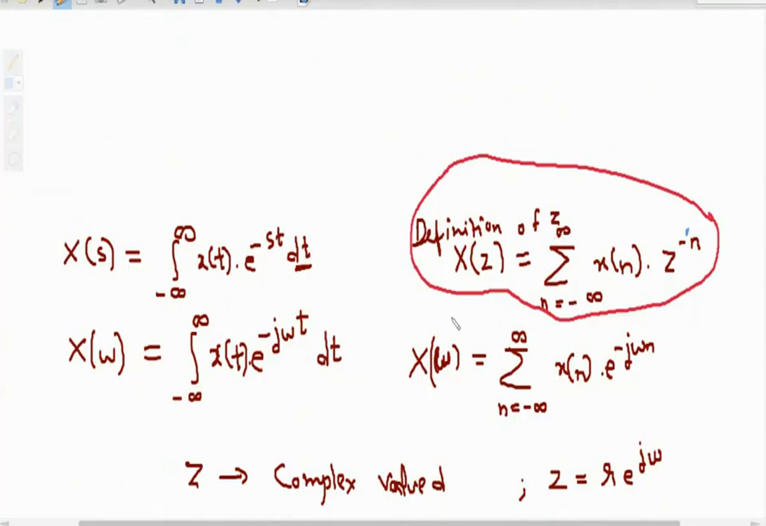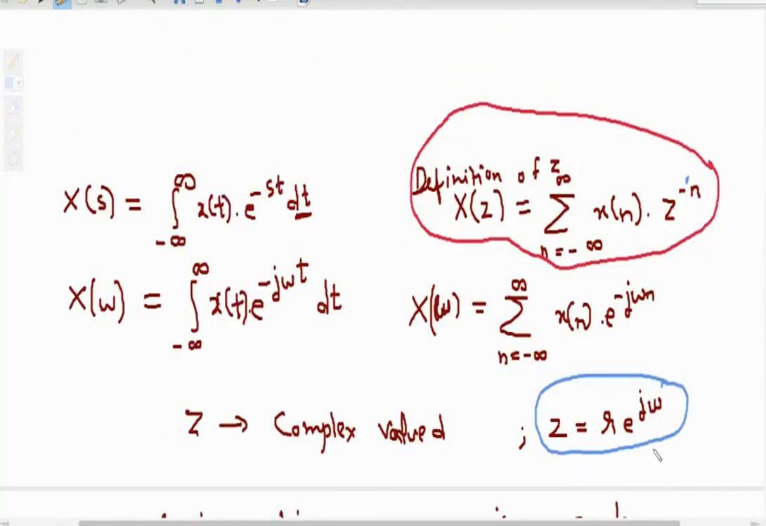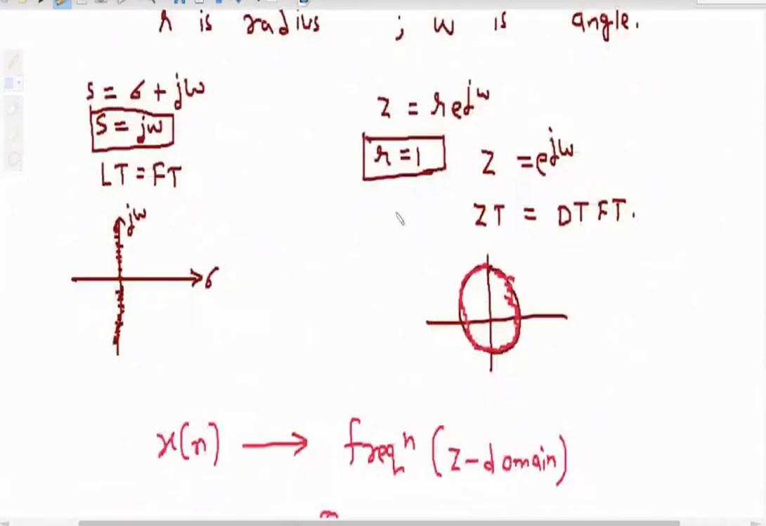Okay. Now, what is z? Z is a complex value. Z is given by r e raised to power j omega. It is the equation of a circle with radius r, and omega is the angle. Then whenever s equal to j omega, Laplace becomes Fourier. Whenever r equal to 1, Z transform becomes discrete time Fourier transform.